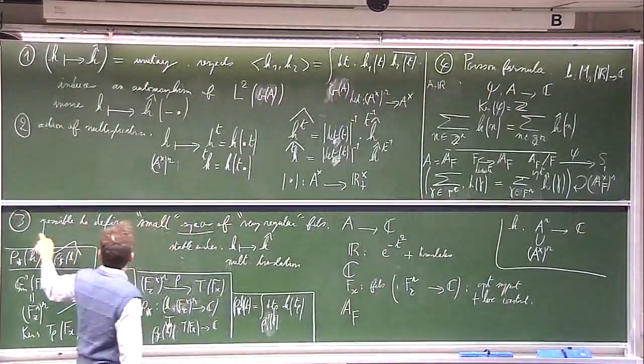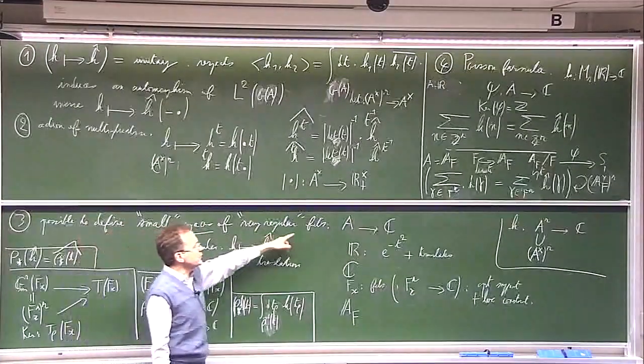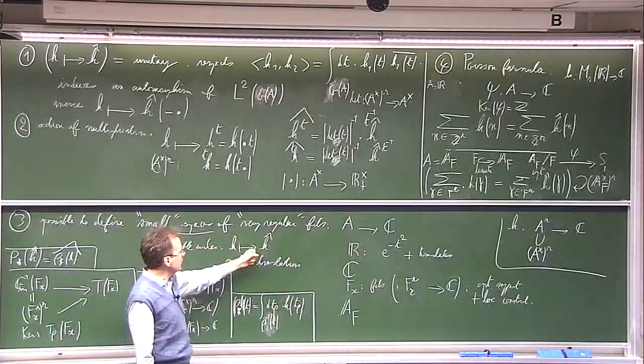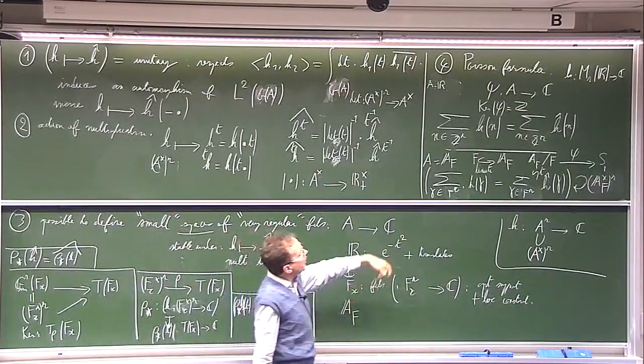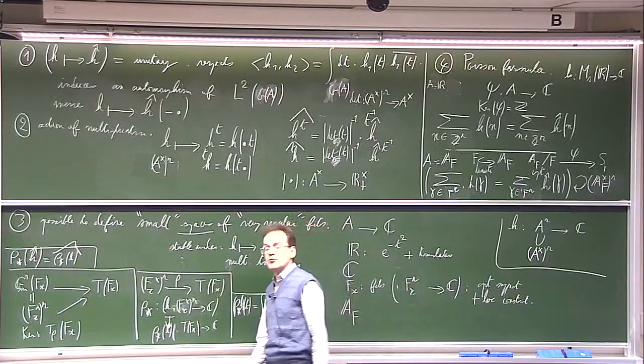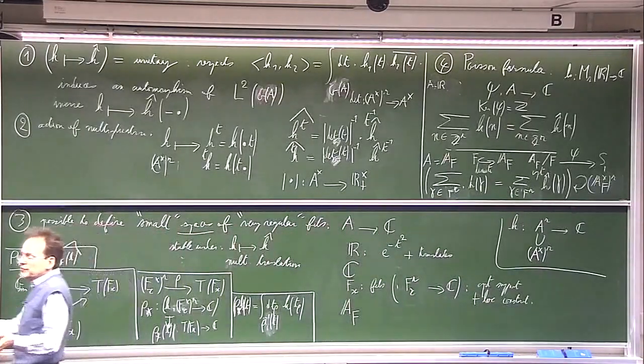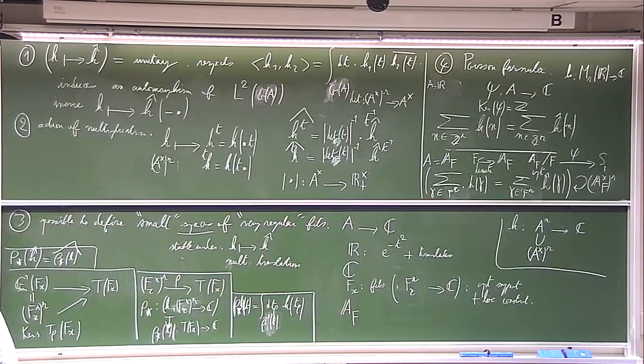We should be able to define small spaces of very regular functions which are stable under the Fourier transform and under multiplicative translation. And lastly, there should exist a Poisson formula, which means a Poisson linear functional fixed by the Fourier transform operator.